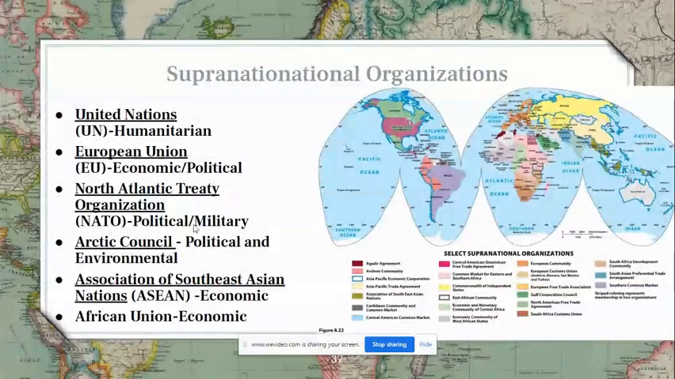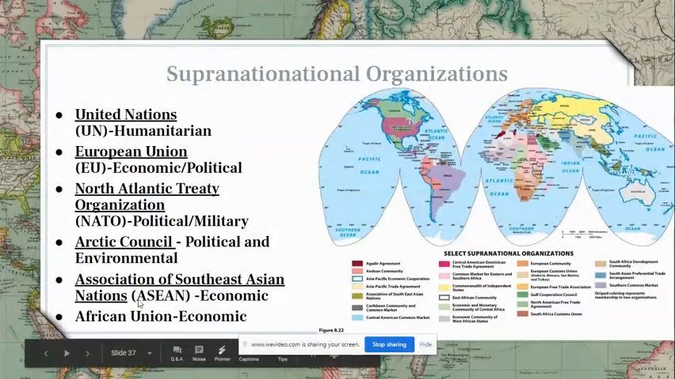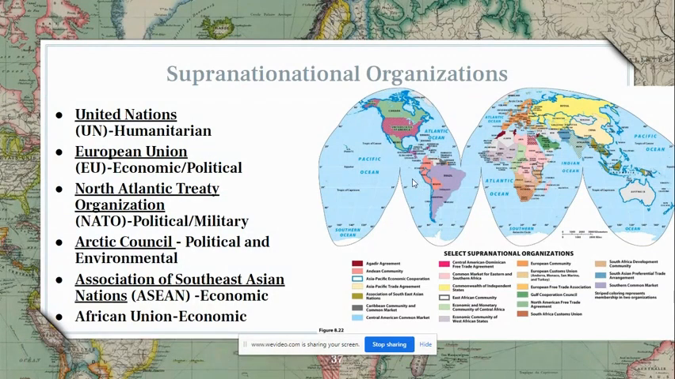And going forward, these are the six. I didn't underline this one. These are the six supranational organizations that you should know from this unit. So the United Nations, which is nearly every single country, is more of a humanitarian. However, they do have economic arms of the United Nations. They have political units. They have a military. So they're much more than just humanitarian.